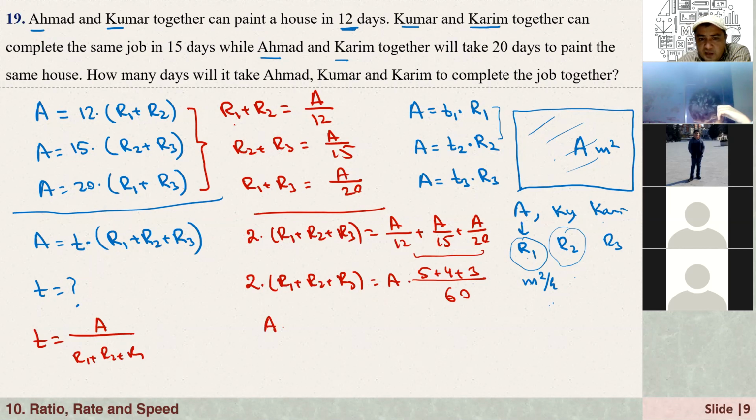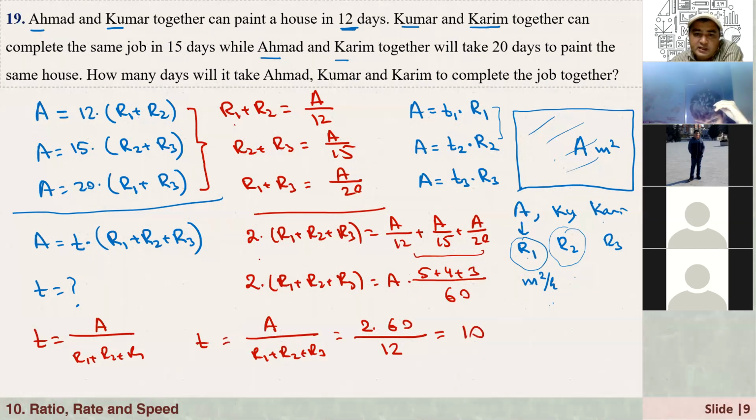So here we have A over R1 plus R2 plus R3 equal to 2 times 60 over 5 plus 4 plus 3, that's 120 over 12, which is equal to 10, which is actually this T. So that means that if they all work together, they can complete the job in just 10 days. The answer is 10 days.